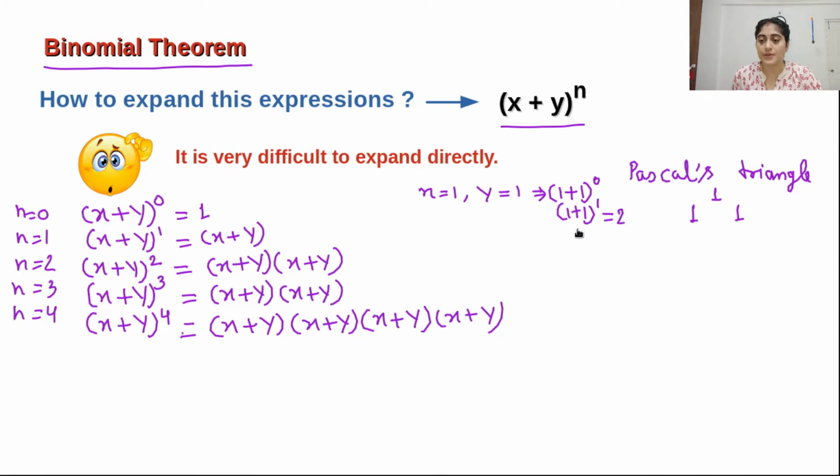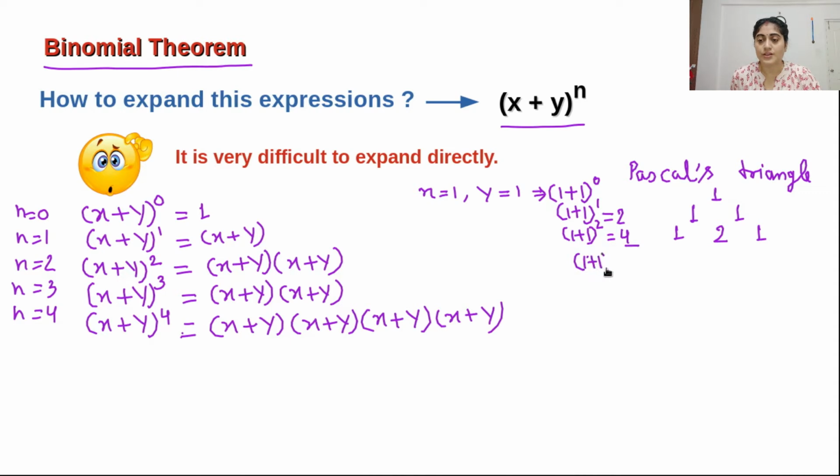Now the third line, (1 + 1) squared, how much will it be? It will be 4. And the way of making this triangle is the same. Again on the left-hand side nothing is there, so 1 plus 0 equals 1. Now here on the right and left both sides 1 is there, so this will be 2. And here nothing is there, so it will be 1. Similarly, the addition of this line is 4.